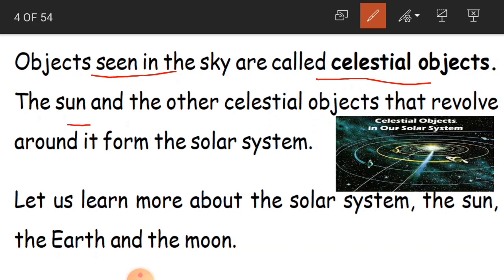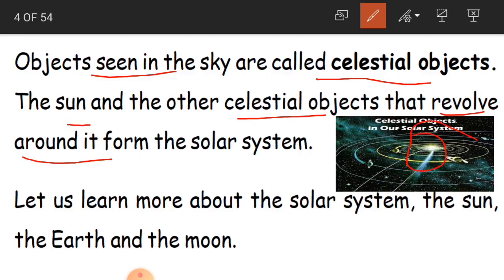See here children, so what are the celestial objects that revolve around the sun? The sun is also one celestial object. Okay, and we have some other celestial objects which revolve around the sun. See here in the picture.